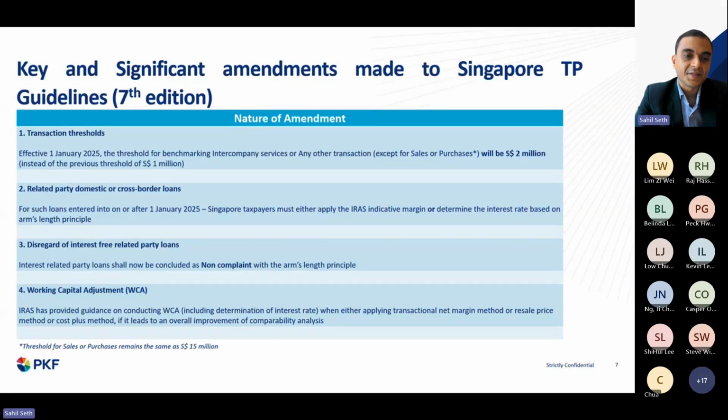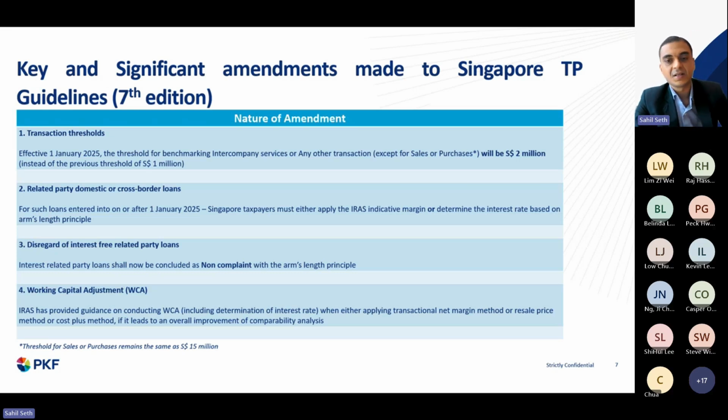Obviously, this is a welcome step from the IRAS, as they are giving more benefit to the taxpayer, but at the same time they still require that the company has prepared some basic level of documentation, whether it's the full version, the memorandum or a simplified version, to support that whatever transactions you are covering are at arm's length. But the threshold stands as of now. The only change here is, as we have mentioned, for sales and purchases the threshold remains the same, which is 15 million Singapore dollars. So there is no change to this.